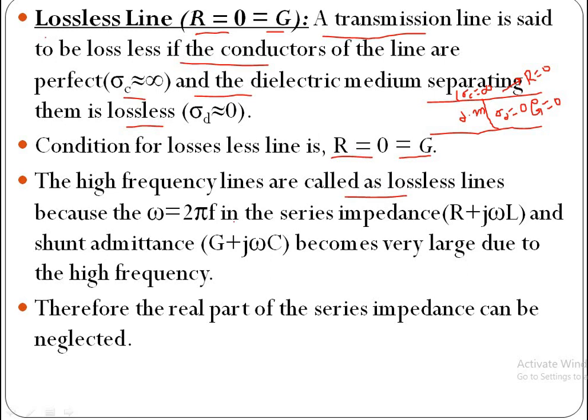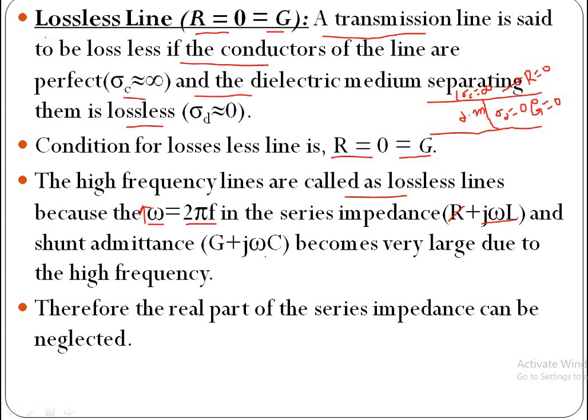Why? In high frequency lines, this omega, which is 2 pi f, where this f is large for high frequency lines, hence omega is also large. Whenever this omega is large, in series impedance, this term is large when compared to this resistance, so we can neglect this resistance.